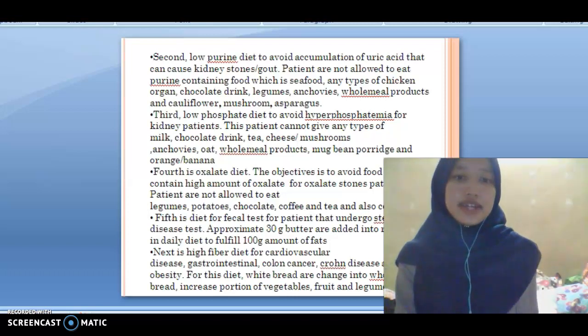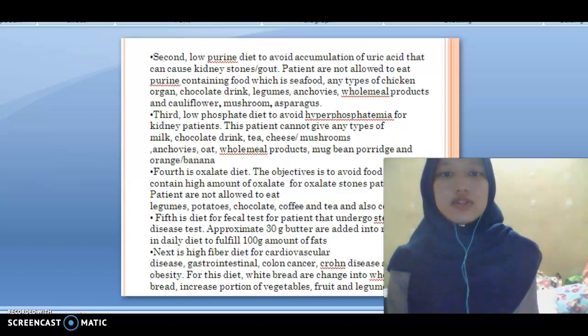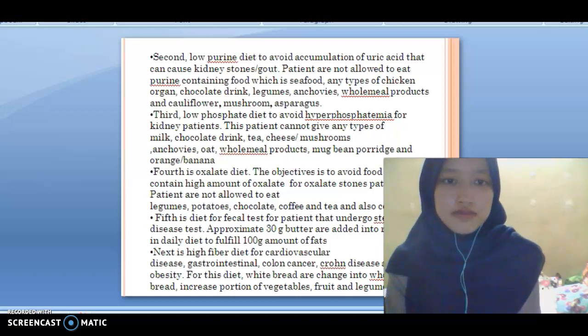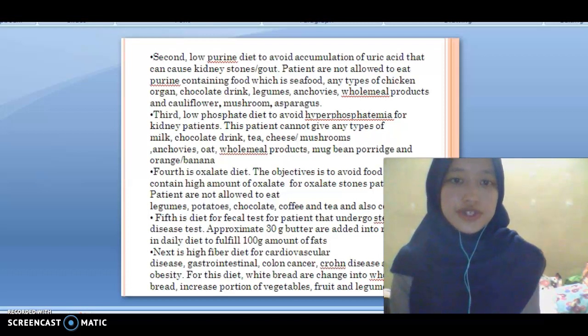Fourth is the oxalic diet. The objective is to avoid food that contains a high amount of oxalate for oxalate stone patients. Patients are not allowed to eat legume, potato, chocolate, coffee, tea, and also celery.